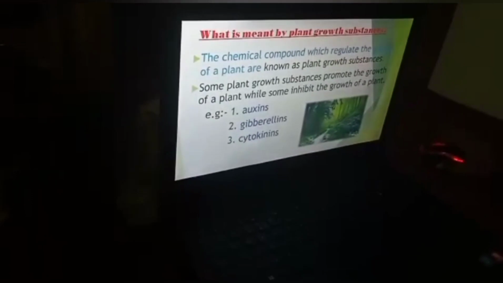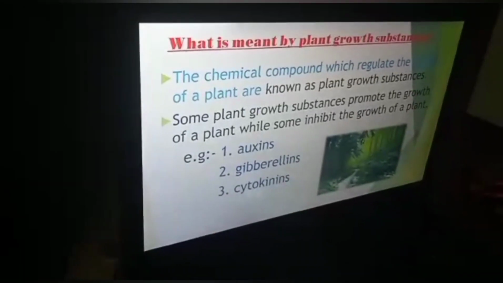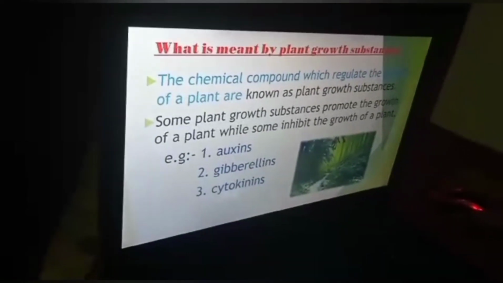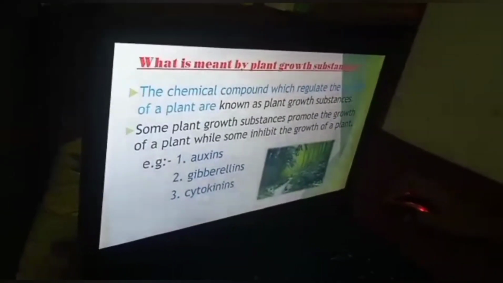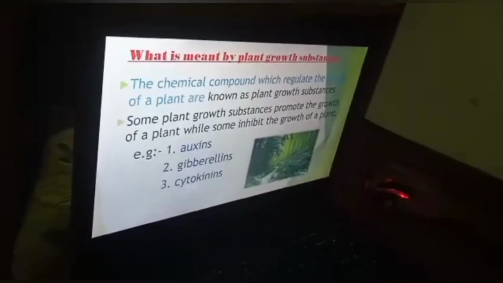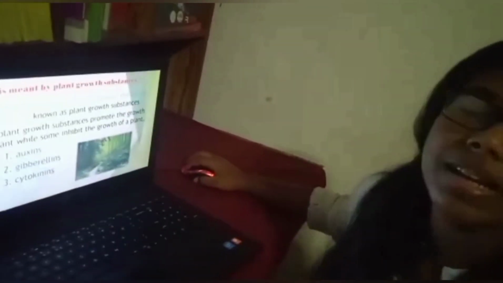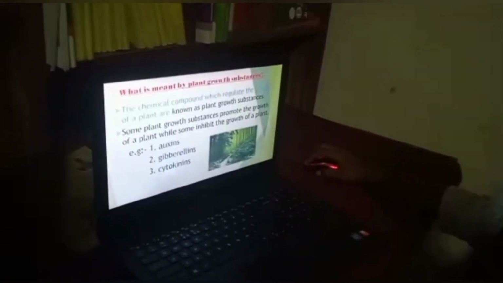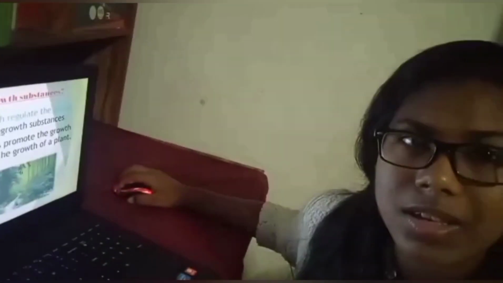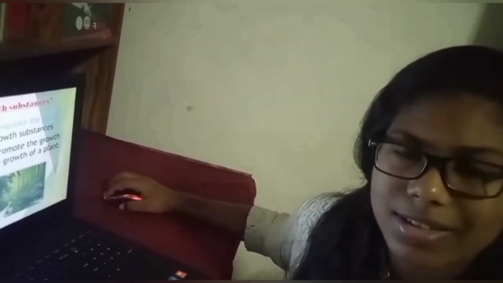Okay, now I am coming to my lesson. It's the plant growth substances. What is meant by plant growth substances? The chemical compounds which regulate the growth of the plant are called plant growth substances. Some plant growth substances promote the growth of the plants while some inhibit the growth of the plant. As examples, auxins, gibberellins and cytokinins.